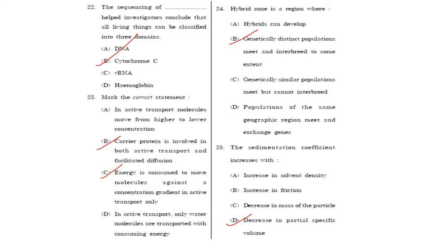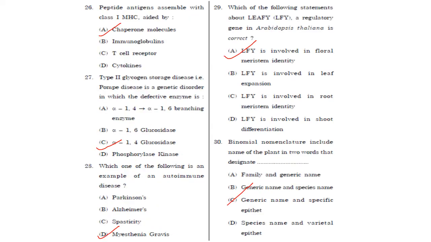Then next one, hybrid zone is a region where genetically distinct populations meet and interbreed to some extent. Answer is option B. Then the sedimentation coefficient increases with. So sedimentation coefficient of a particle characterizes its sedimentation during centrifugation. So it decreases with partial specific volume. Answer is option D.